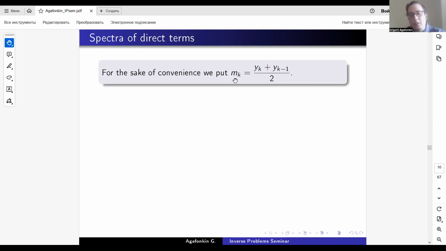I can also write down the answer for arbitrary mk, but it will be so difficult to show and to analyze that it is not very useful. After all, we are here to construct some example of the potential with the prescribed essential spectrum and not define all the class of the operators with this essential spectrum.